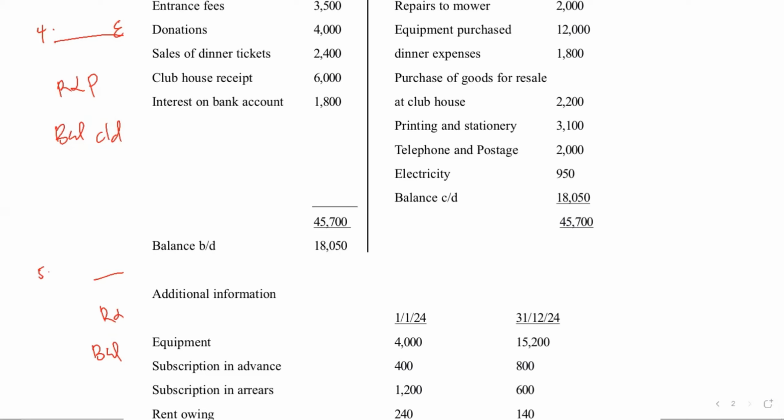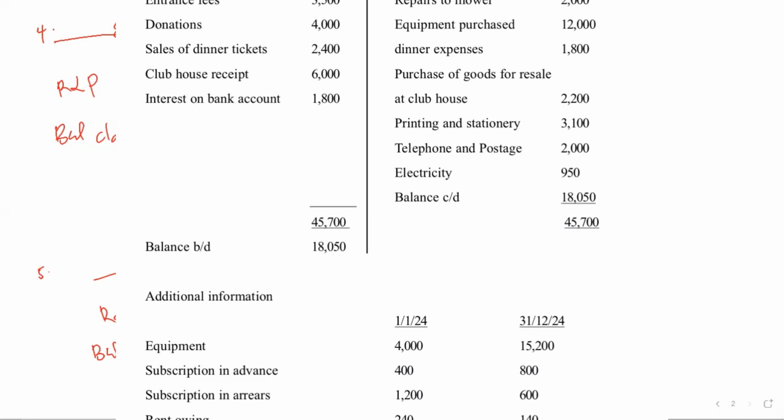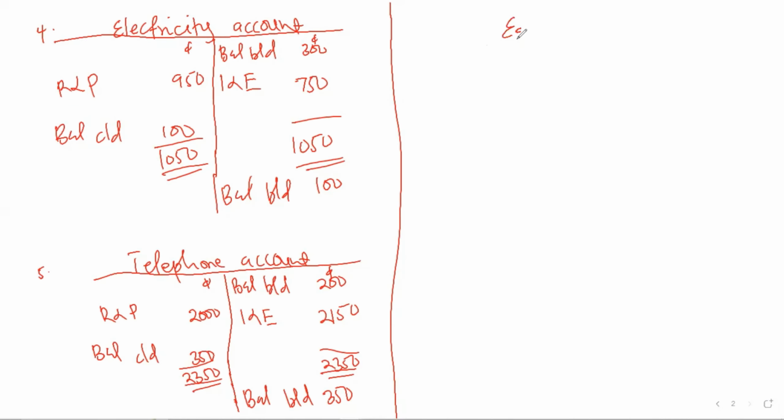So as soon as you see that the opening balance of the non-current asset is not the same as the closing balance, it means you have to open an account for that non-current asset to determine the depreciation. So when we see this, the opening balance and the closing balance of the equipment are not the same. Therefore, we have to open an account for equipment. So we are going to open an account for equipment.